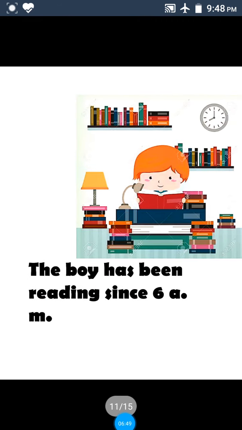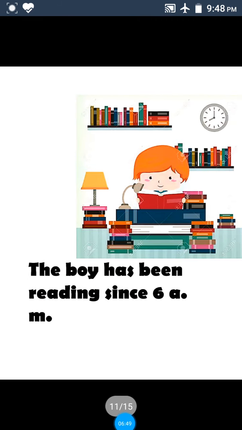One more example. The boy has been reading since 6 a.m. Now look at this picture carefully. In this picture, one wall clock is there. That clock shows 8 o'clock. See, and in this sentence, the boy has been reading since 6 a.m. That means when he started reading is given exactly, the time is given exactly. So that's why we have to use since.